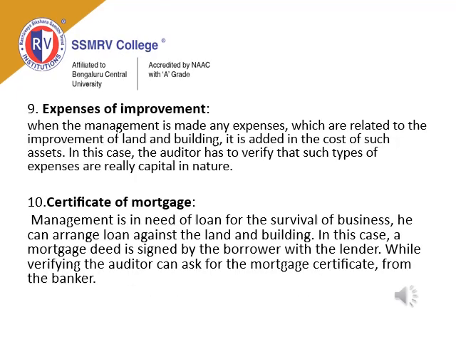Next point is expenses of improvement. When the management has made any expenses which are related to the improvement of land and building, it is added in the cost of such assets. In this case, the auditor has to verify that such type of expenses are really capital in nature. So any expenses done for the improvement of land and building by the management, in the sense, it has to be added into the asset's cost.